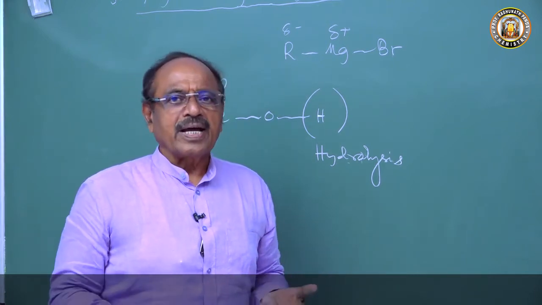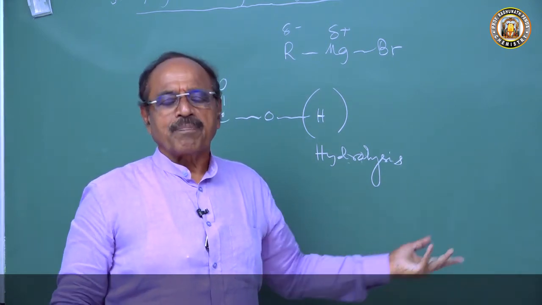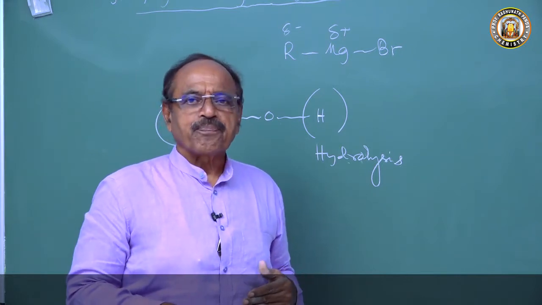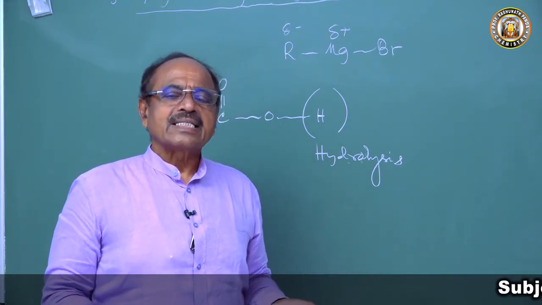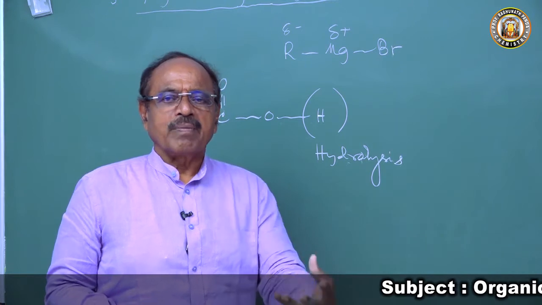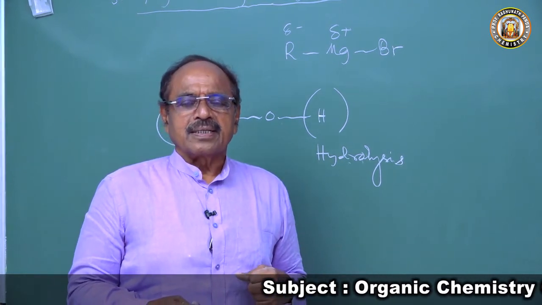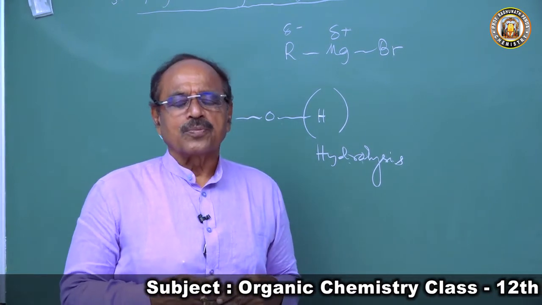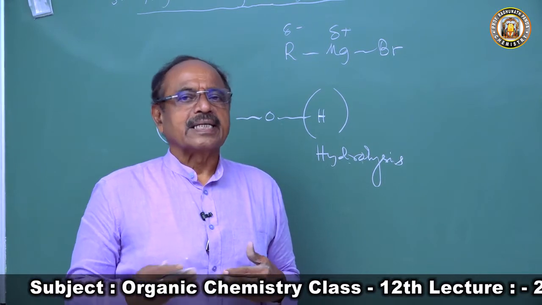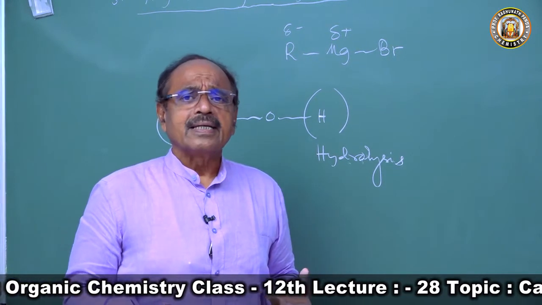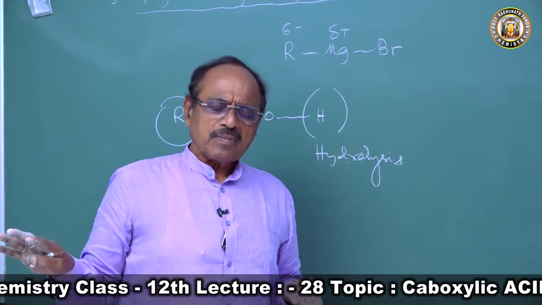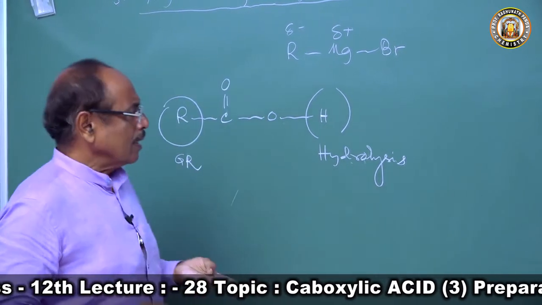If you take dry ice and pass Grignard reagent to it, it will undergo addition reaction to form an unstable product, and we hydrolyze this to produce the carboxylic acid. That is a very useful and very pure method of preparation of the carboxylic acid.